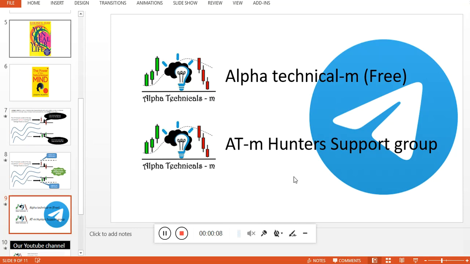Today again we are going to look into a 5 minutes chart, beautiful, wonderful option scalping strategy.